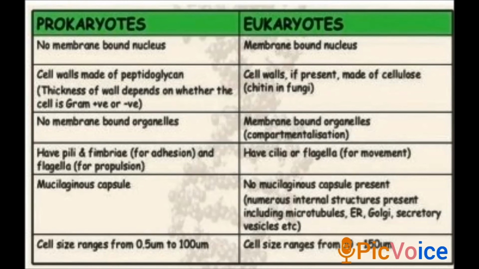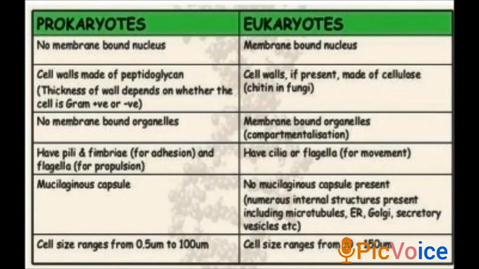But in eukaryotes, all the organelles are bound by a membrane. Prokaryotes have pili and fimbriae. We have already gone through all these structures, so you know what they are: pili, fimbriae, and flagella. All these things are present. In eukaryotes, cilia and flagella, either one of them will be present.